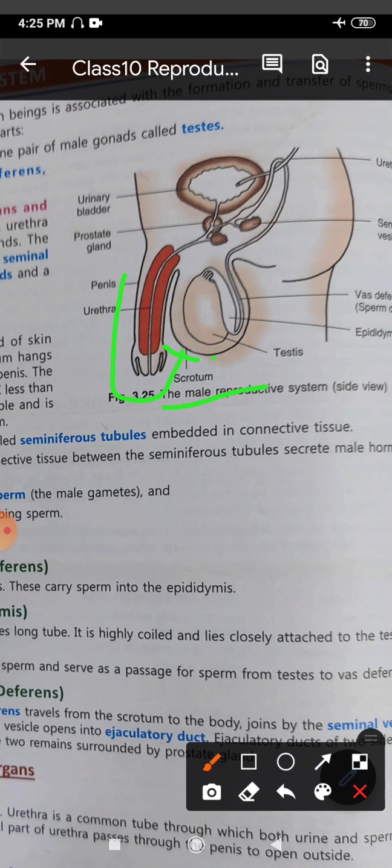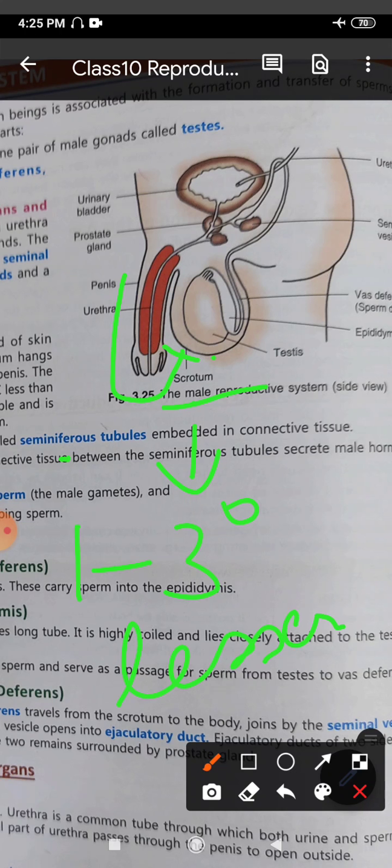The temperature of the scrotum remains about 1 to 3 degrees less than the body temperature, because that is the optimum temperature which is required for the development of the sperms.